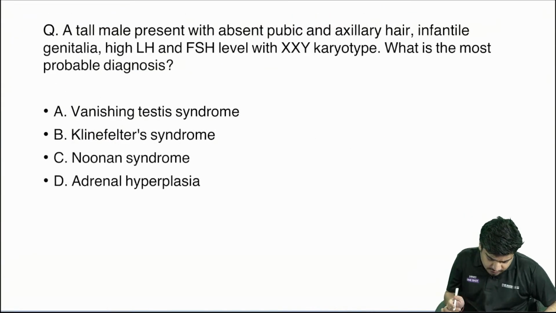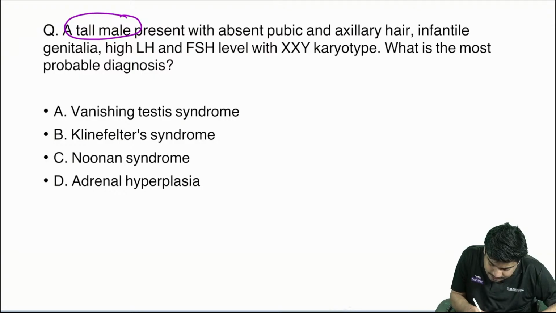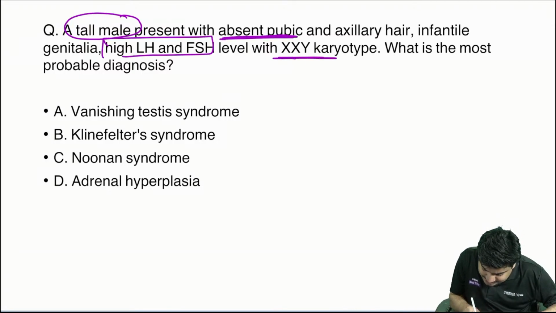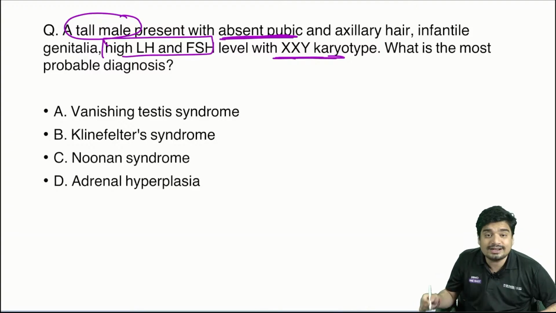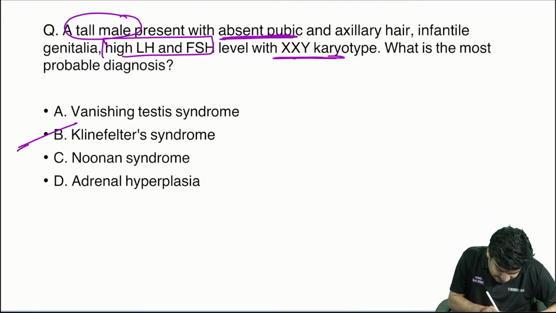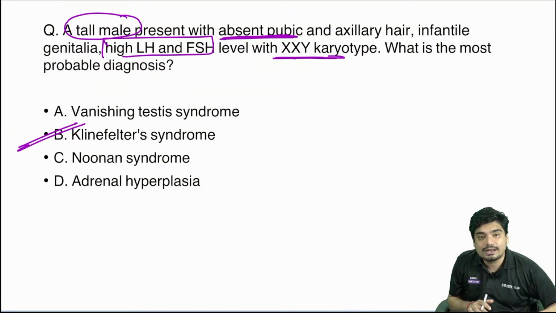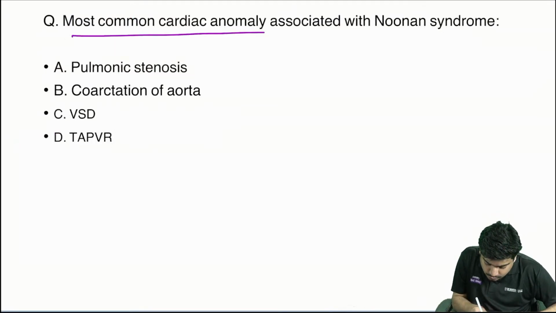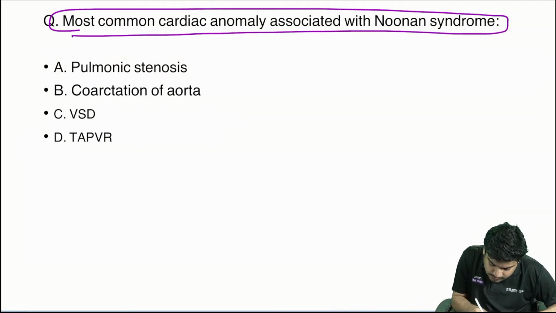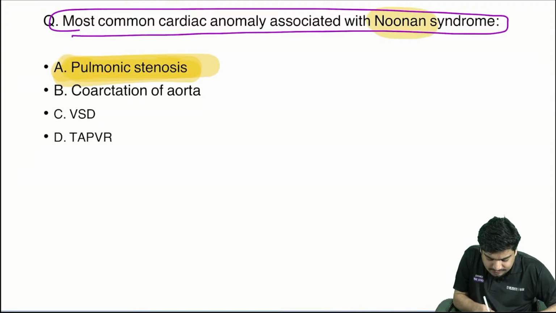Now let's see the question. A tall male presents with absent pubic hair, high LH and FSH, and XXY karyotype. What is the diagnosis? The answer is Klinefelter syndrome. And let's see this question. Most common cardiac anomaly associated with Noonan syndrome. Answer is going to be pulmonary stenosis.